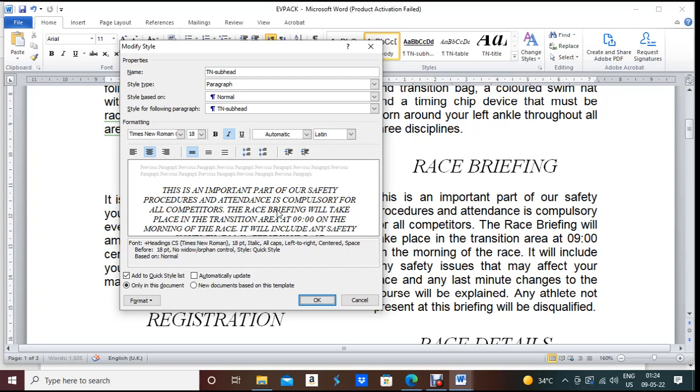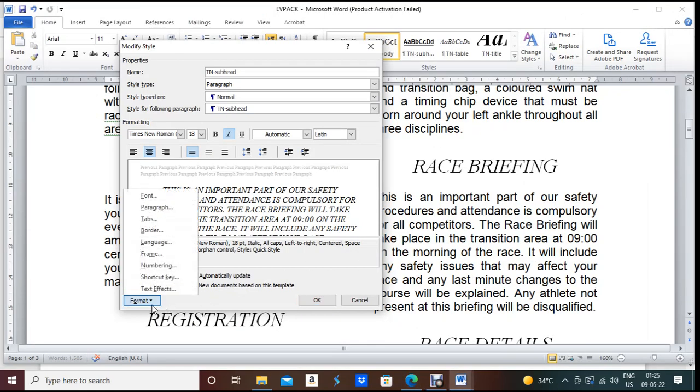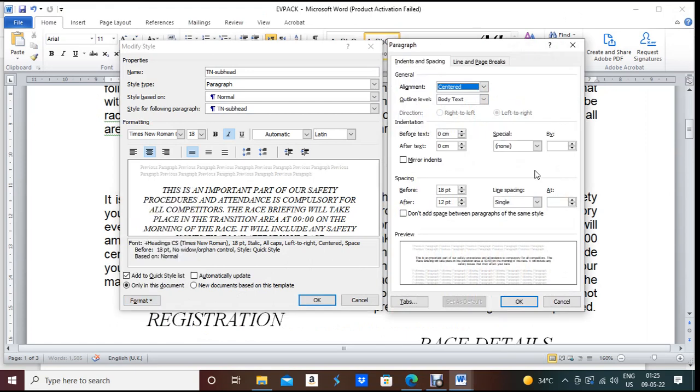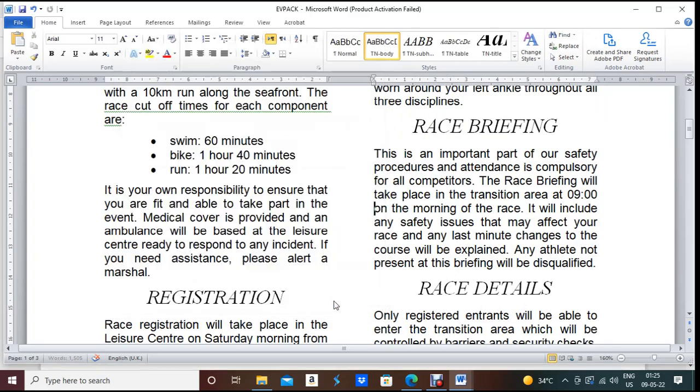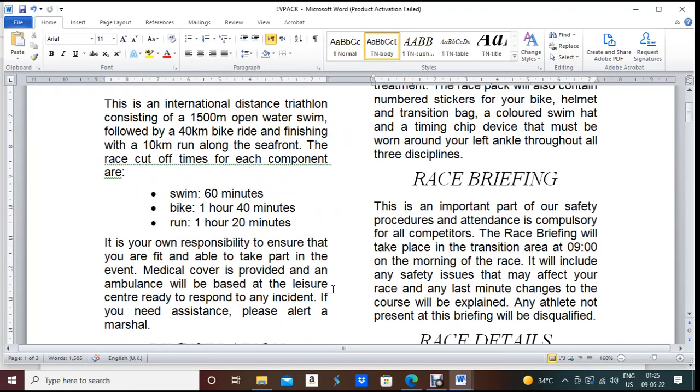Okay, done. Now next one, single, 0 before, after will be 9. So go to format, paragraph, and see, I told you that if some style is defined already, that time you have to be very careful about the spacing and the space before and after. Single line spacing is correct, but it should be 0, not 18. 0, and after will be 9. Okay, done. Perfectly done. Now you can check all subheadings are changed.